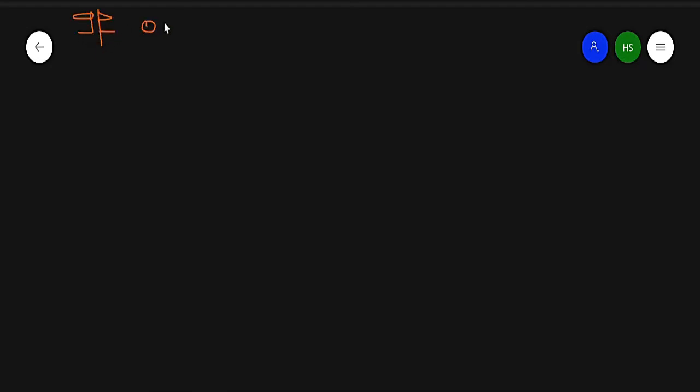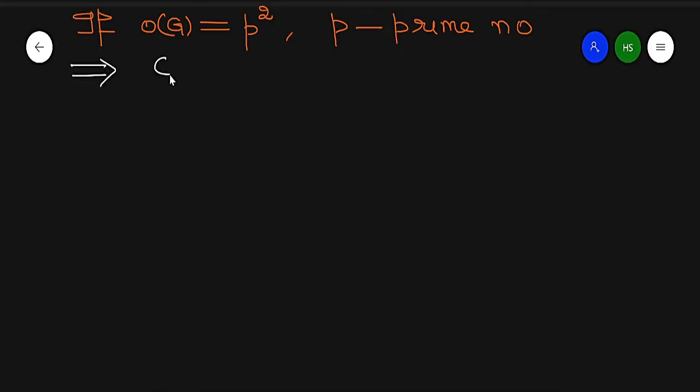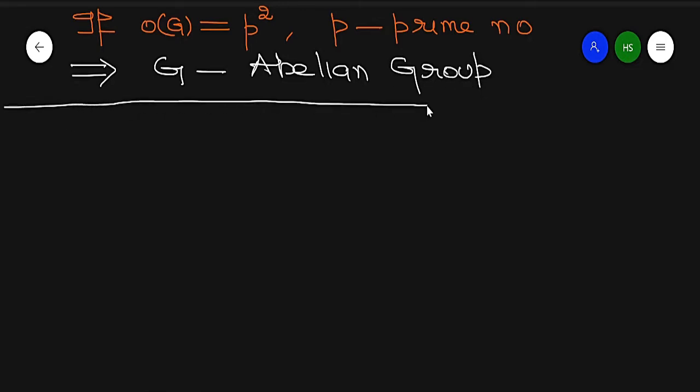If the order of G is equal to p raised to the power 2, where p is a prime number, then prove that G is abelian. Then show that G is an abelian group. So this is a very important application. So how will we prove that?